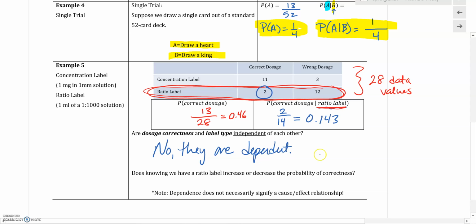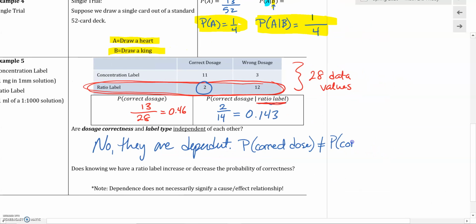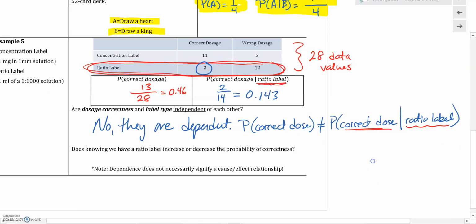Remember, to be independent, we would need this probability and this probability to be the same, but what we have is the probability of the correct dosage is not equal to the probability of finding the correct dosage given that we're using the ratio label format. In other words, this had an impact on this probability. It's not the same as just the probability of getting the correct dosage alone, so they are not independent. They are dependent.